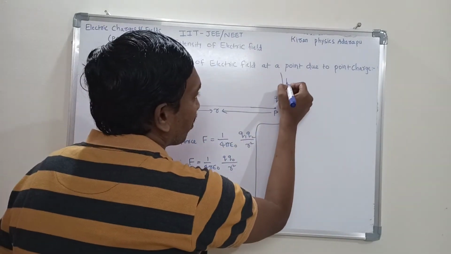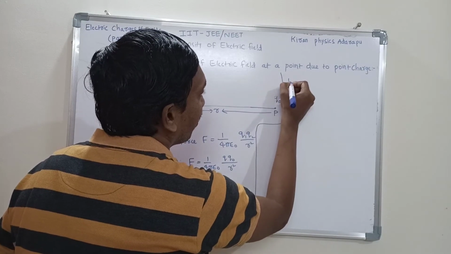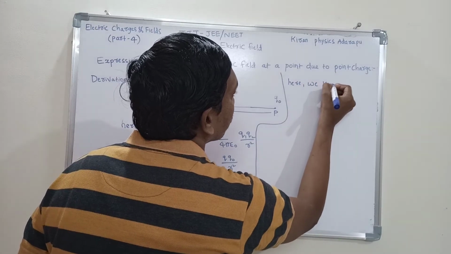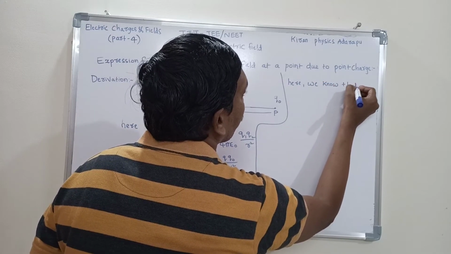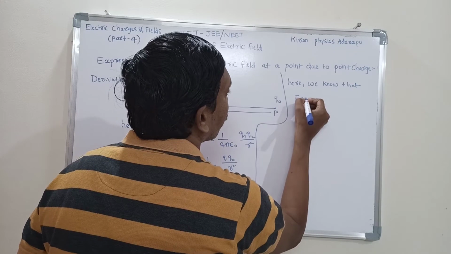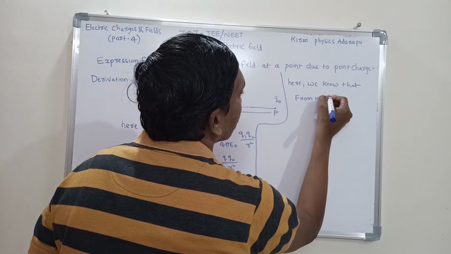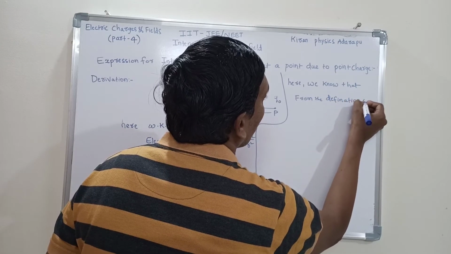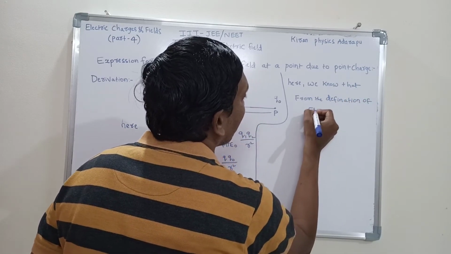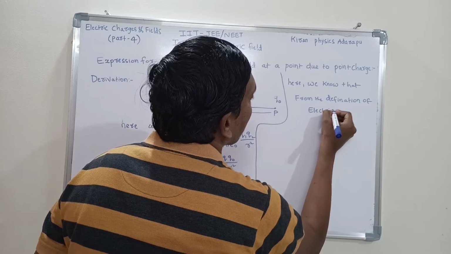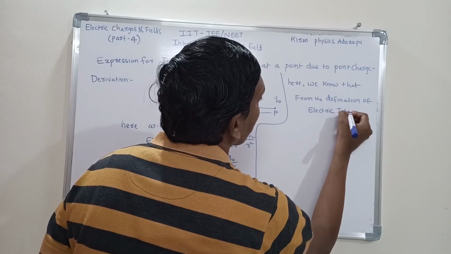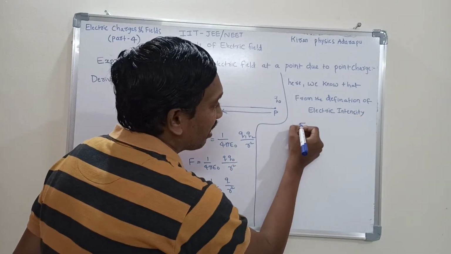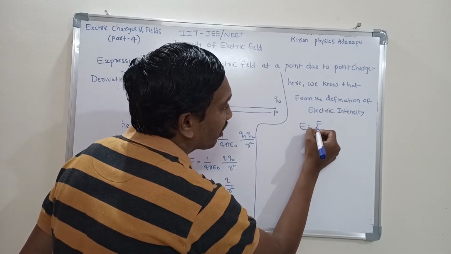Here we know one important expression. Listen carefully. From the definition of electric intensity, E is equal to F by Q naught.